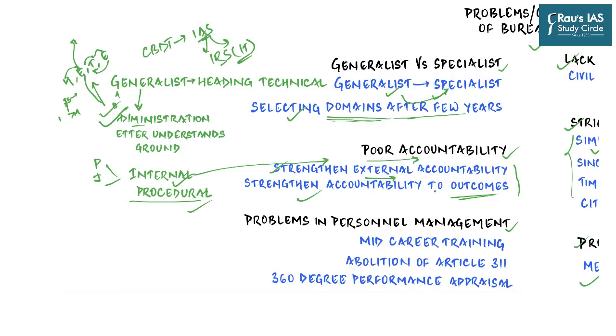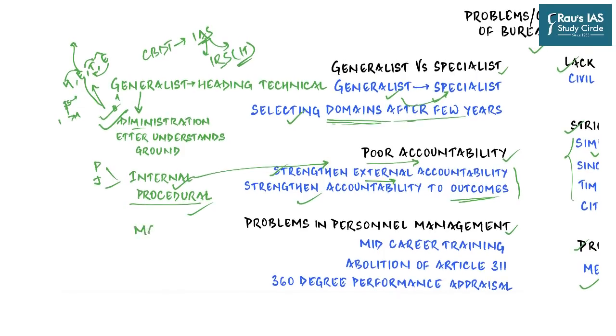Now, what does this mean? This means that if, let's say, there is a scheme called MGNREGA, which is about providing employment in rural areas, there needs to be a survey after every year or every 2 years, and there needs to be a clear-cut laid down white paper to demonstrate in each and every district how many people have got jobs, because it was guaranteed 100 days of job to every willing participant.